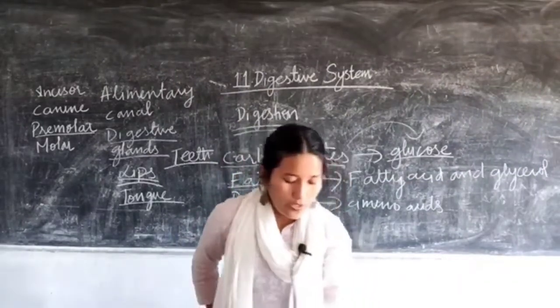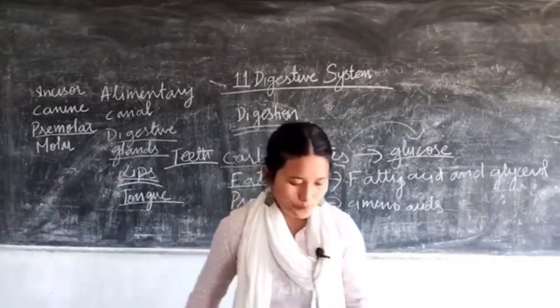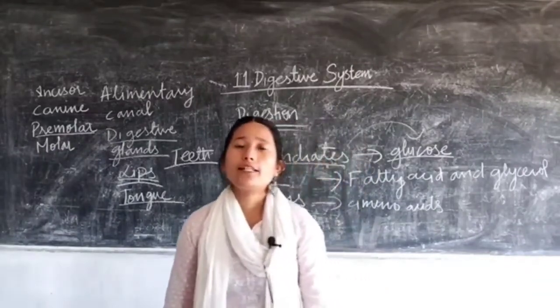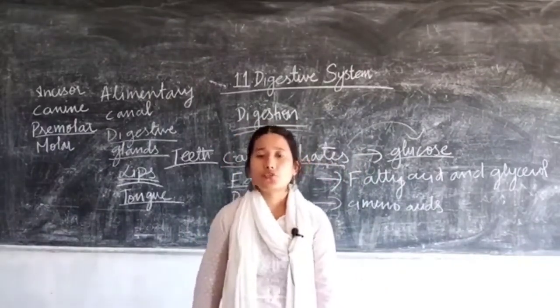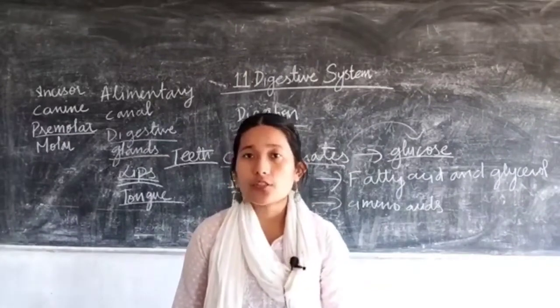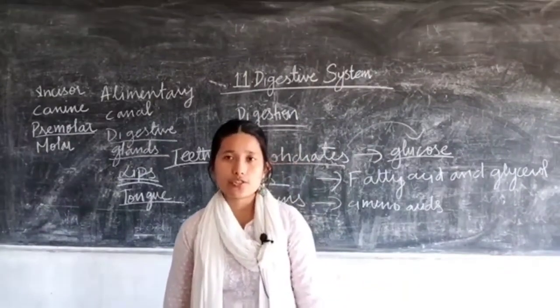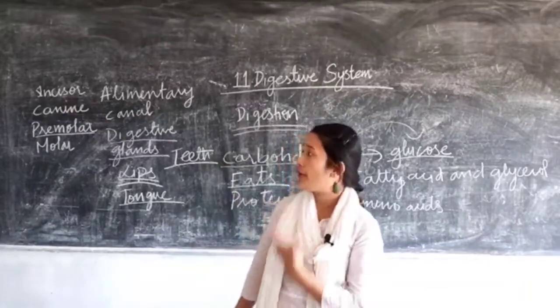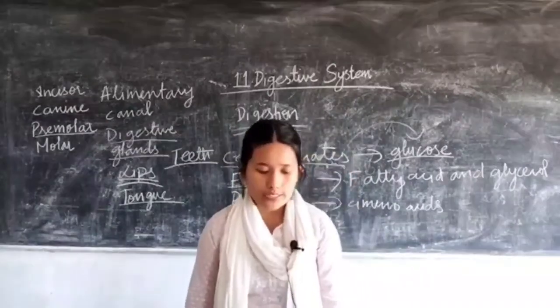Now next would be the structure of the teeth, the internal as well as the external structure. We have already discussed the types of teeth, right?